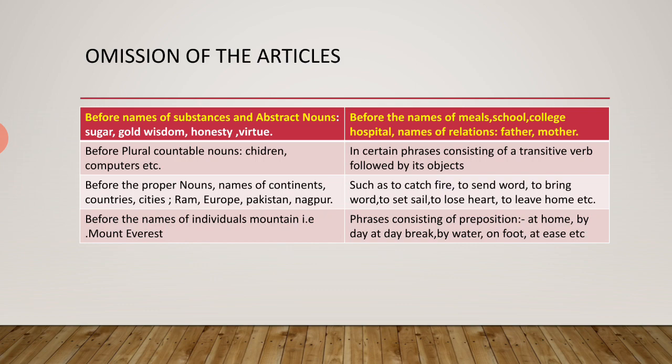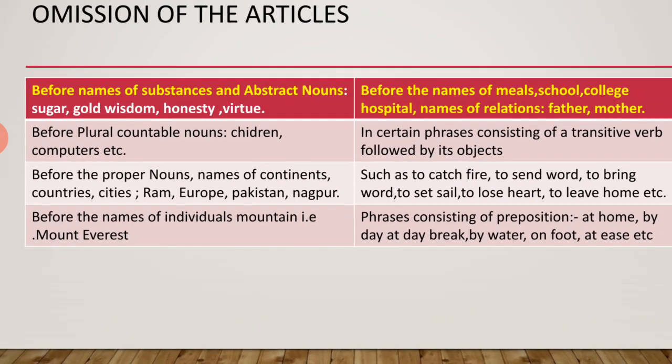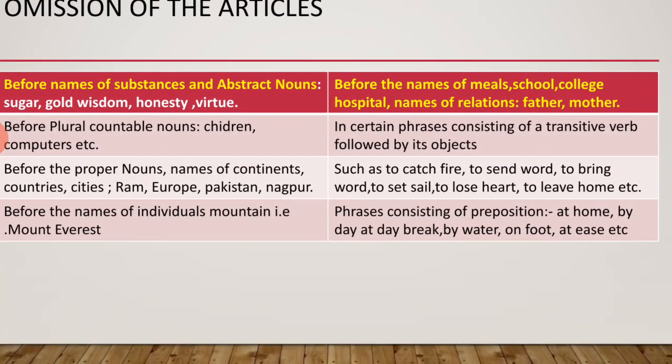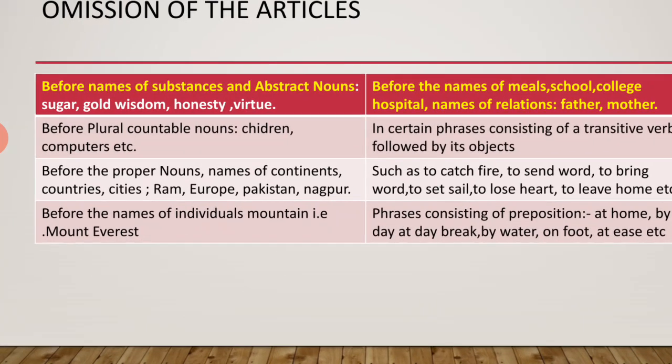I am just putting it in large so that you may easily understand. Now you are getting the point. Before proper nouns, nouns of the continents, countries, cities, like proper nouns, just see Ram, never use the article. The name of the continent, Europe, never use. Name of the countries, Pakistan, name of the city, never use.